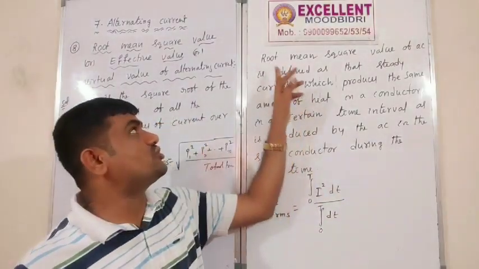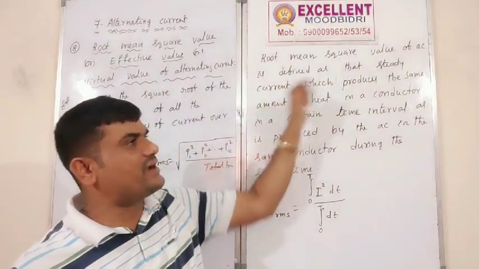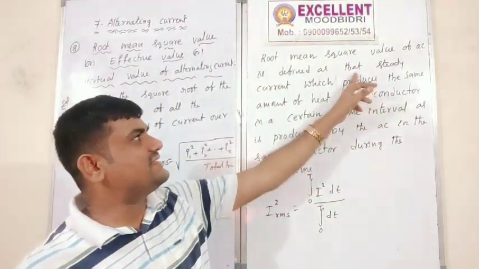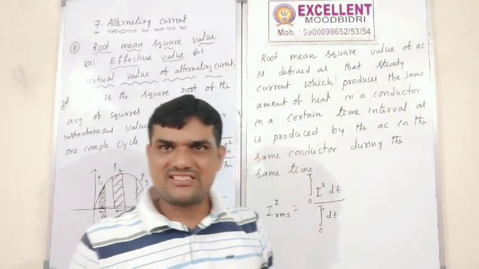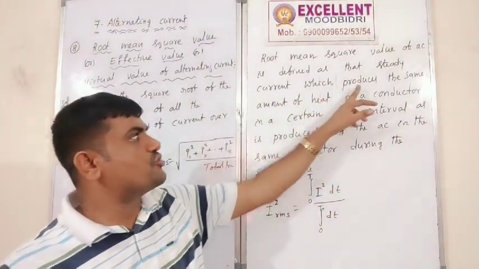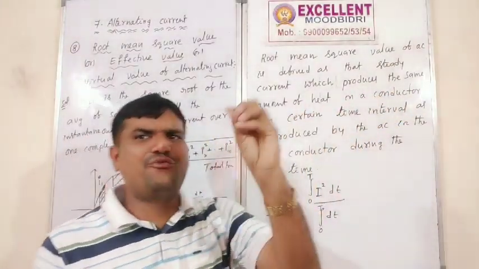The root mean square value of AC is defined as that steady current, meaning DC current, which produces the same amount of heat.